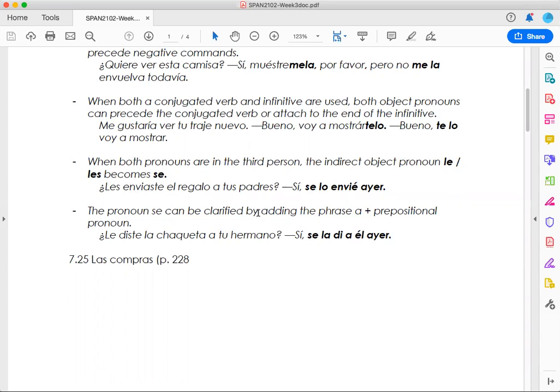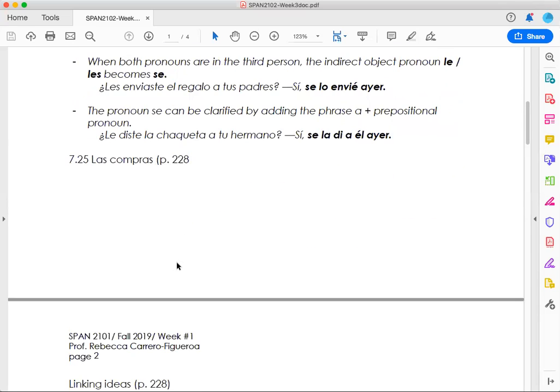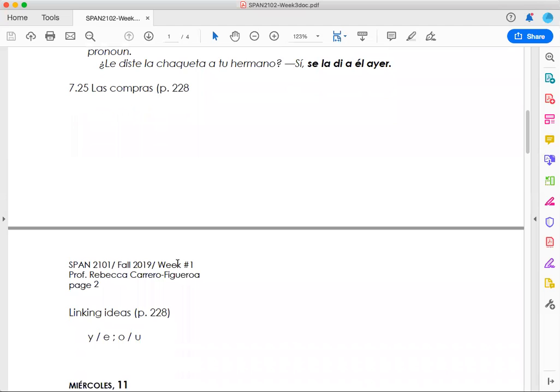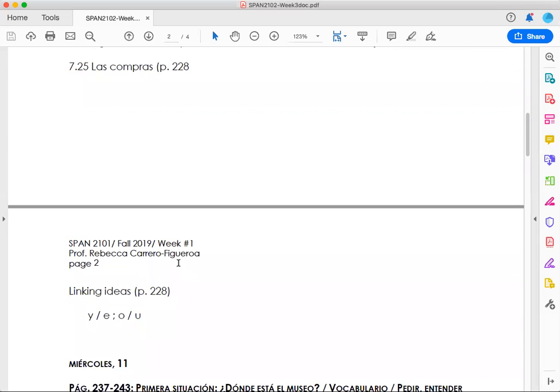Also, when both pronouns are in the third person, the indirect object pronoun le or les becomes se, okay? You are by this time experts in applying that. And the pronoun se can be clarified by adding the phrase a plus the prepositional pronoun, okay? We are referring to a person, we need that prepositional a. Then we cover las compras on page 228. I encourage you to look after that because of the vocabulary and it will be also part of your test.